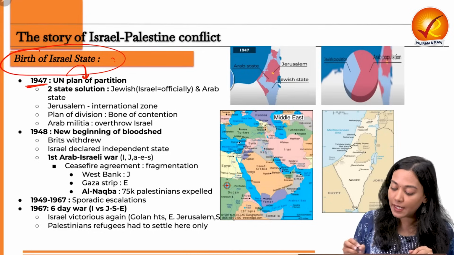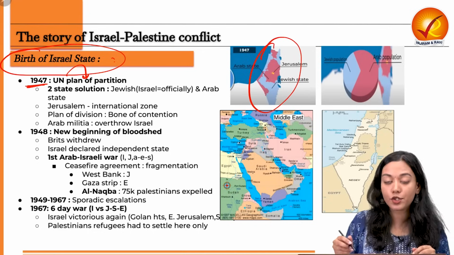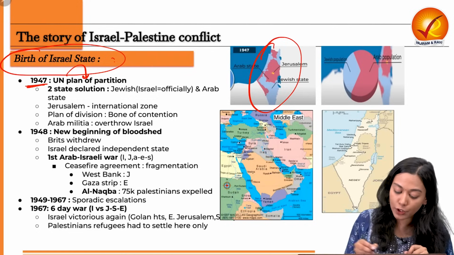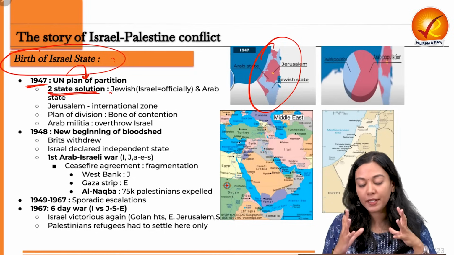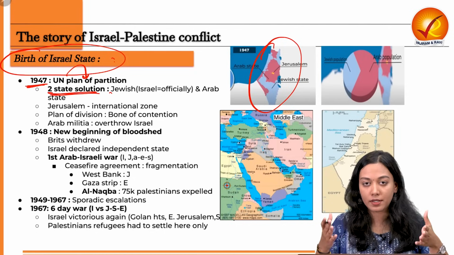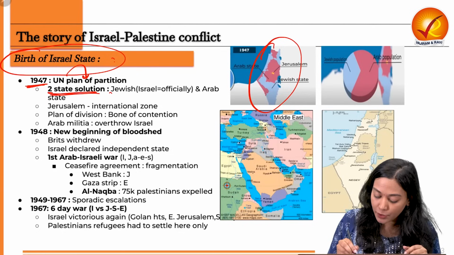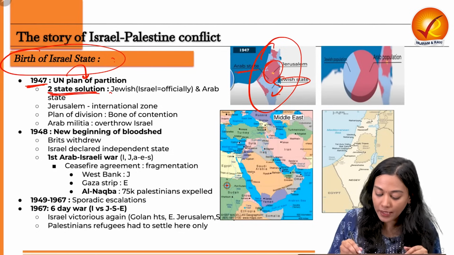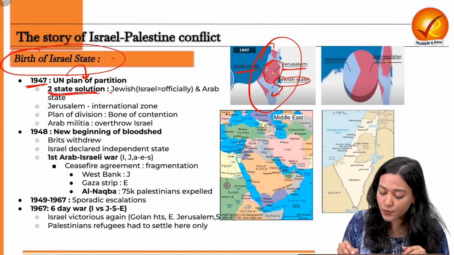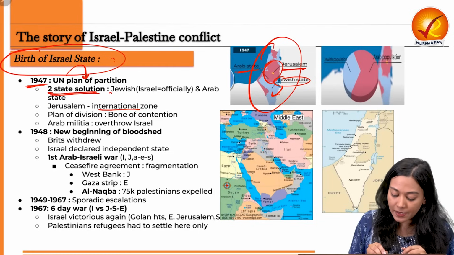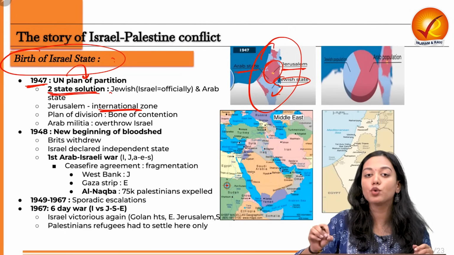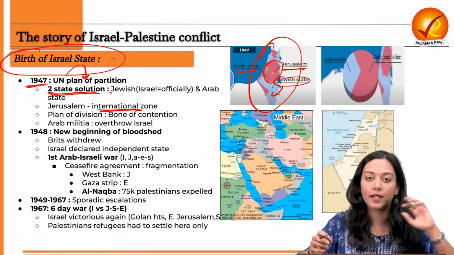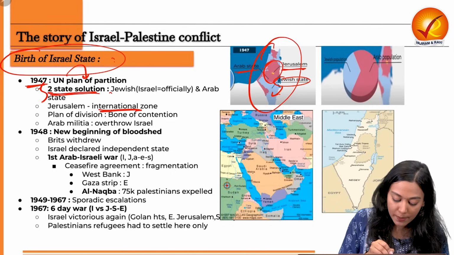So it was decided that a two-state solution, this question was asked in UPSC prelims, a two-state solution will be created where the entire nation will be divided on the basis of religion. Half of the region will be given to Jews, the blue part, and the red part will be given to the Arabs. What about Jerusalem? So Jerusalem will be given a special status and will be considered an international zone which is directly regulated by the United Nations. So this is what the plan was.